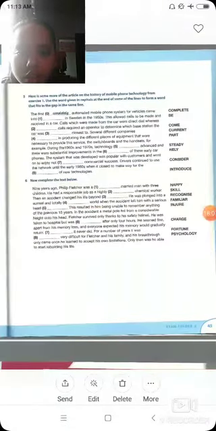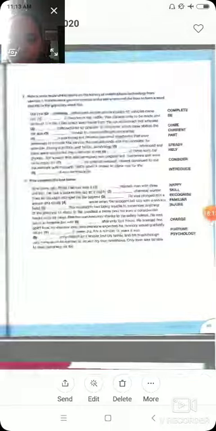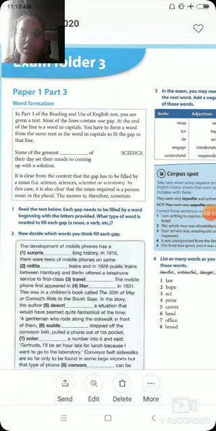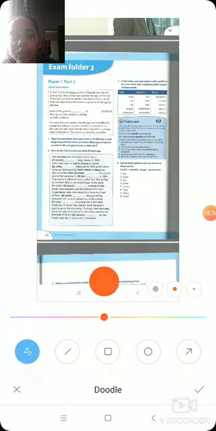Now we'll go to this part, the exam folder. This part will not be a very difficult one, because this is word formation, and through those apps, CAE practice apps, we have done so many word formation exercises that I think by now y'all should tell me how it should be done.